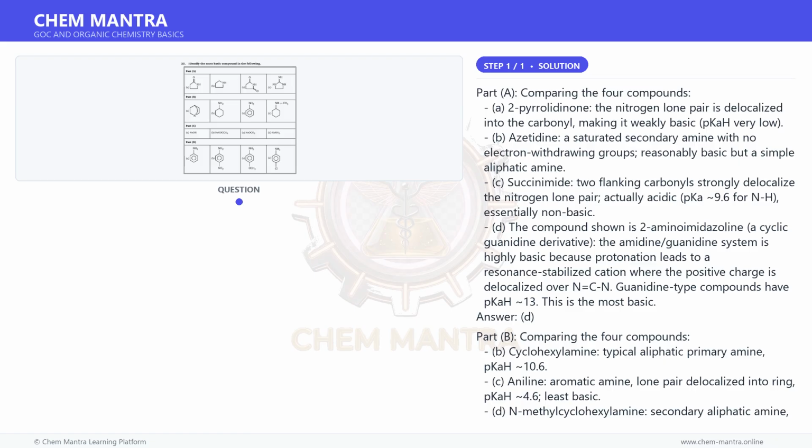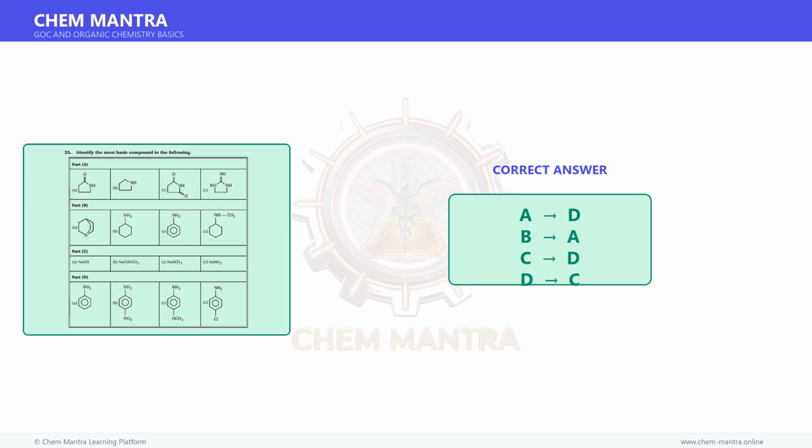Answer C. Therefore, the correct answer is A, D, B, A, C, D, D, C. Therefore, the correct matching is A matches D, B matches A, C matches D, D matches C.